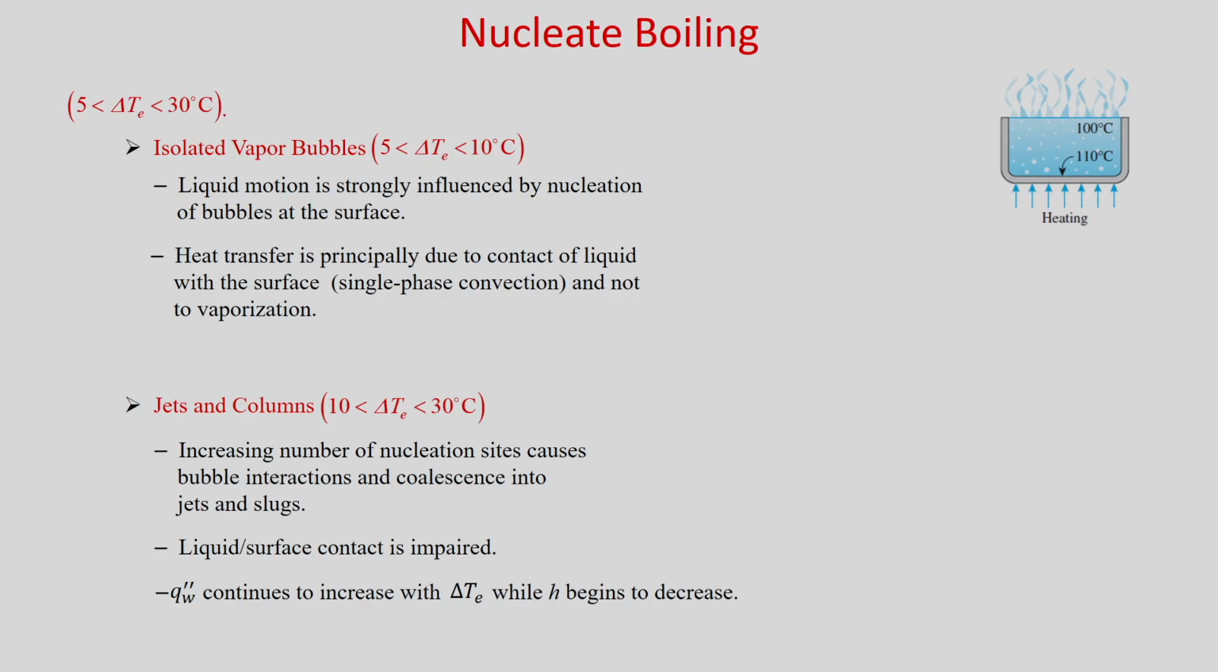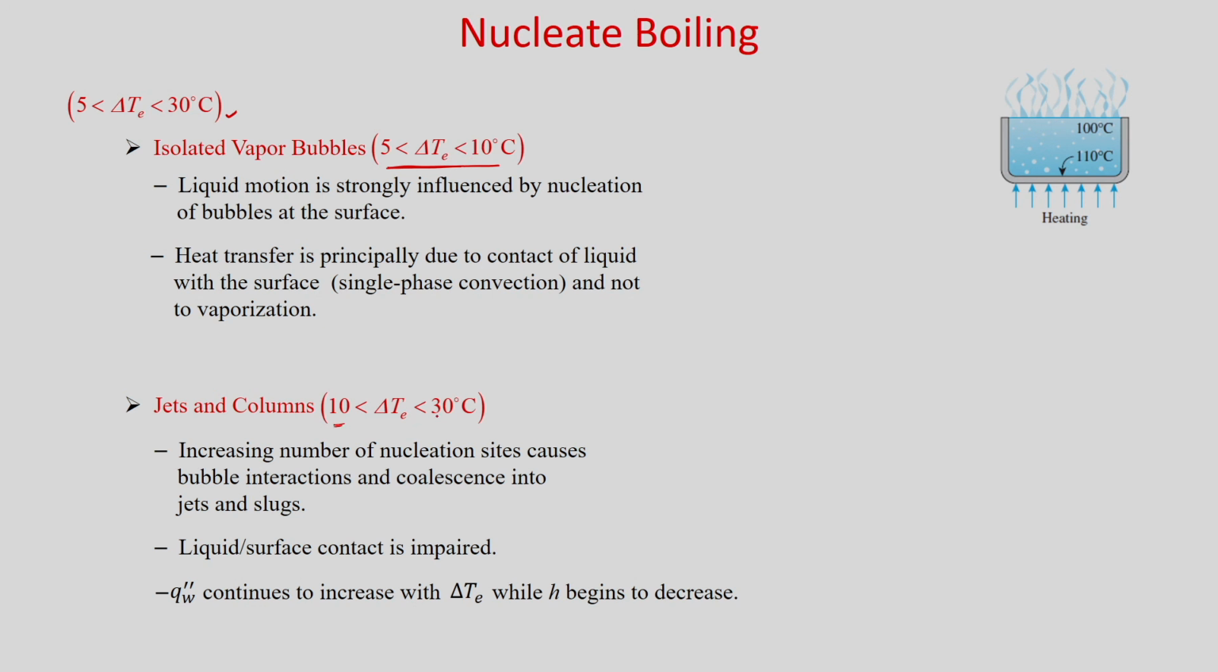Next, nucleate boiling. Nucleate boiling takes place between excess temperatures of 5 degrees centigrade and 30 degrees centigrade. You can see there will be isolated vapor bubbles, the liquid motion is strongly influenced by nucleation of bubbles at the surface, and heat transfer is principally due to contact of the liquid with the surface. So, it is single phase convection and not vaporization between 5 to 10 degrees centigrade. That is the first regime of nucleate boiling, and then you go beyond 10 degrees centigrade.